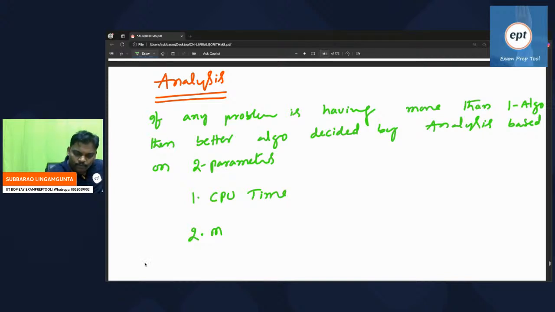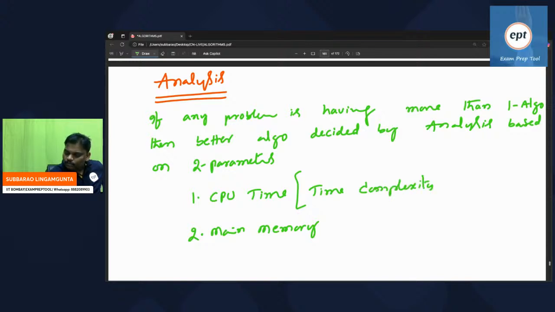Based on two factors: how much CPU time it is taking, how much main memory it is taking. How much CPU time it is taking, that is called time complexity. How much main memory, this is called space complexity.